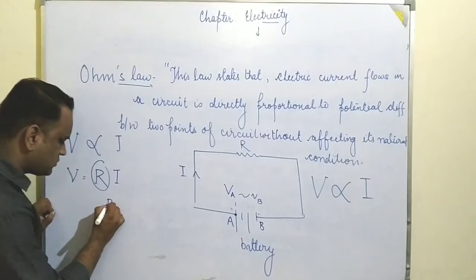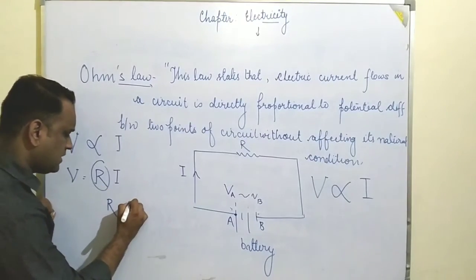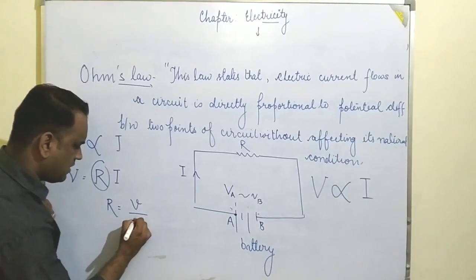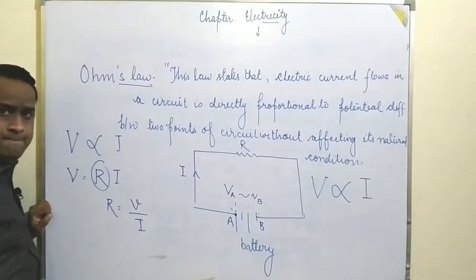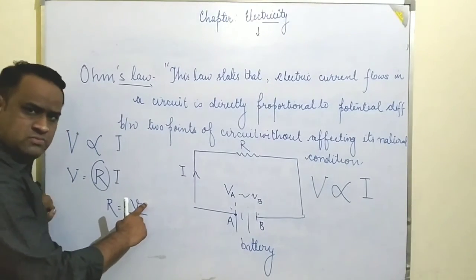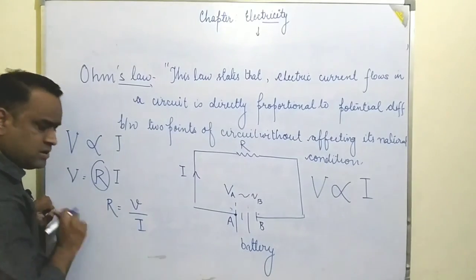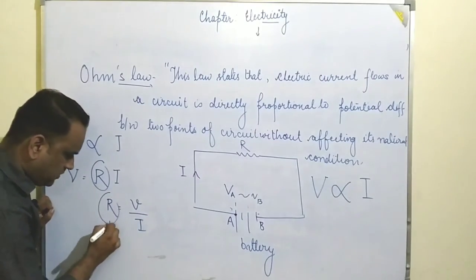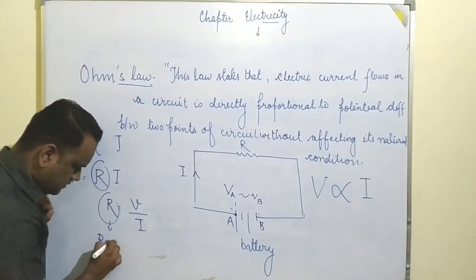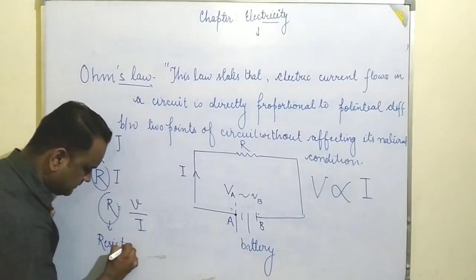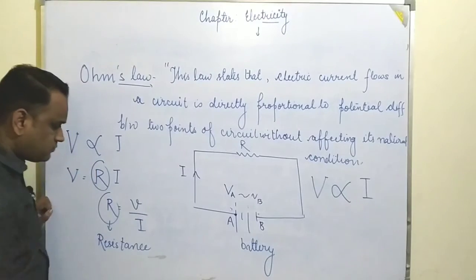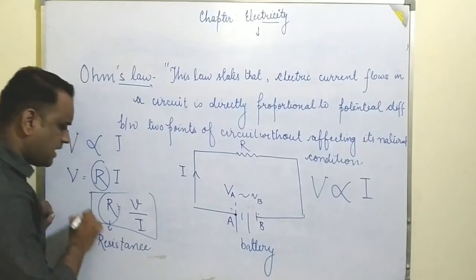R equals V by I. V means voltage, in volts, and I means current, in amperes. Here R is said to be the resistor or resistance.